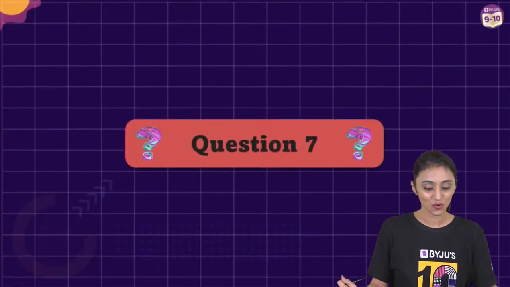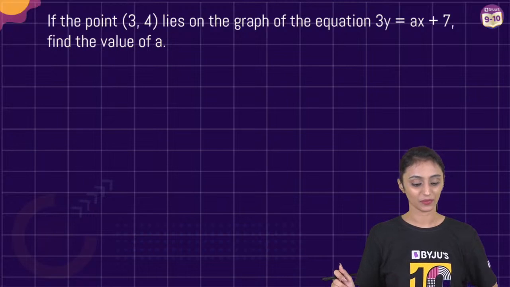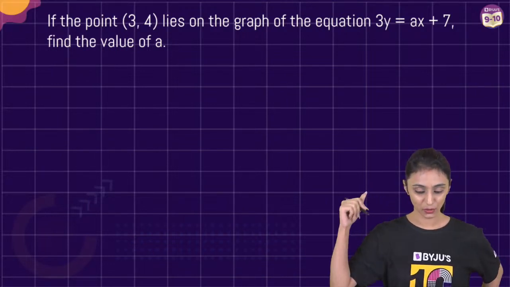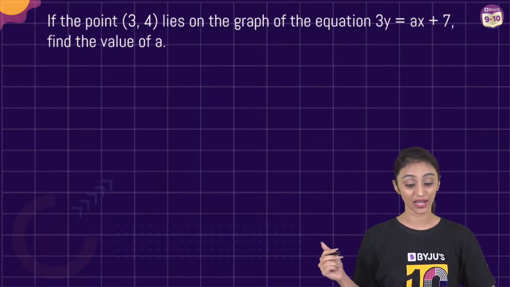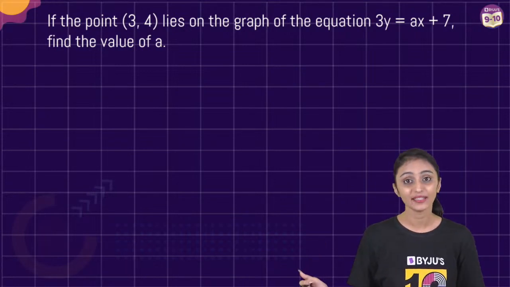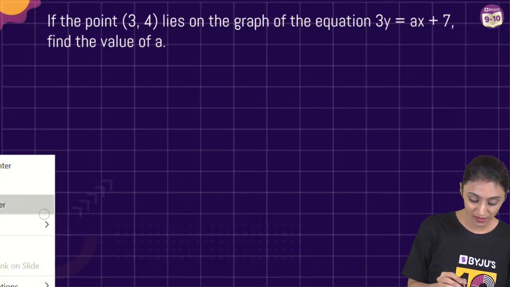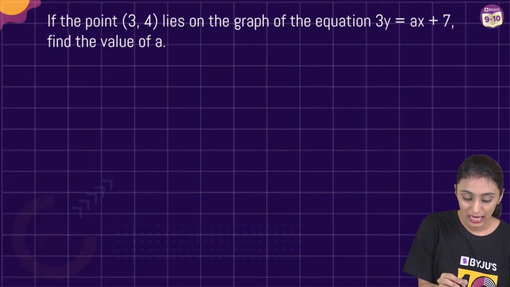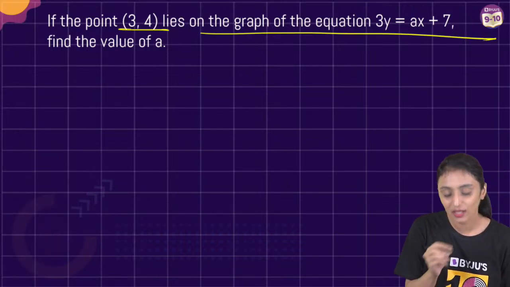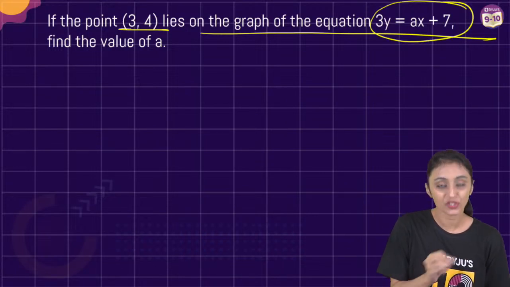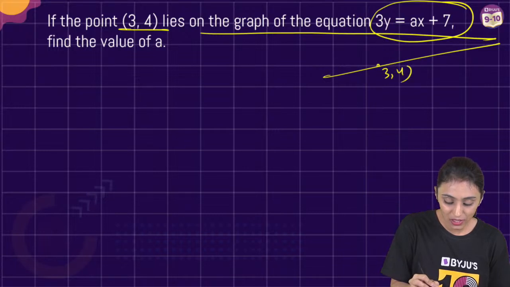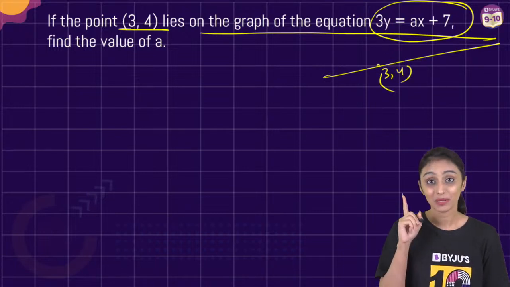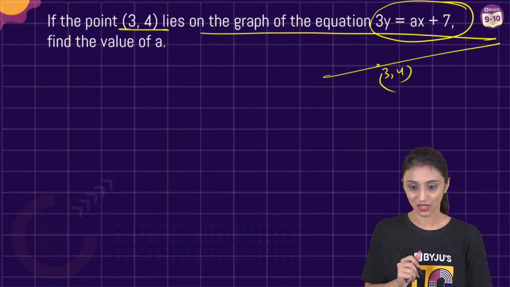All right. Let's move ahead to the next question, question number 7. Now you will tell me the concept that we are going to use here. If the point (3, 4) lies on the graph of the equation 3y equal to ax plus 7, find the value of a. The question is specifying what this statement means first: that this point lies on the graph of this. This is a linear equation in 2 variables. The graph would be a straight line. This point is lying on the straight line. What does this mean? That means this point satisfies this equation.